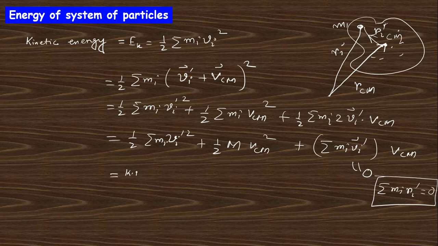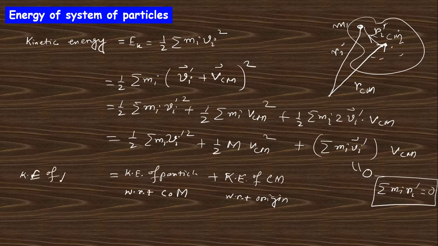So this is the kinetic energy of particle with respect to center of mass, and this is the kinetic energy of center of mass with respect to origin, and this is the total kinetic energy of the system of particles. This will be the kinetic energy of the particles with respect to center of mass, plus the kinetic energy of center of mass with respect to origin. These two are equal. Next,